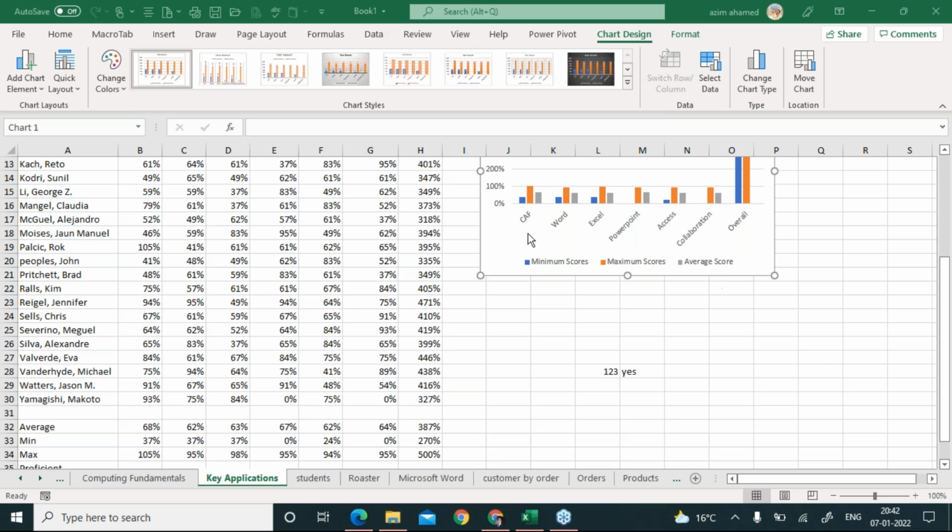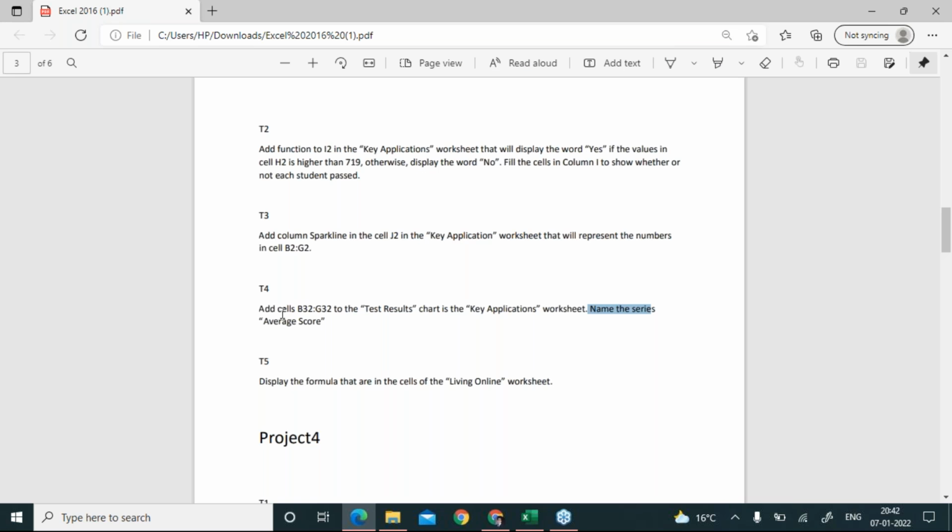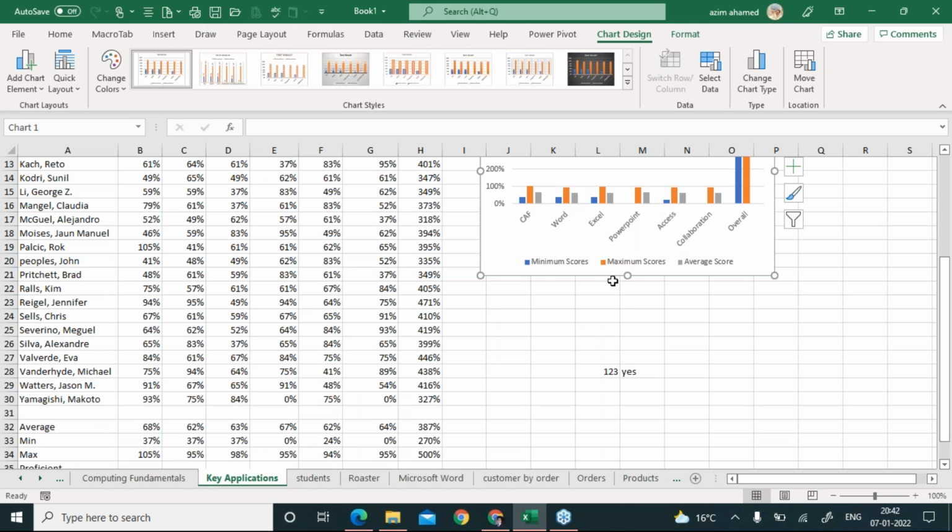Okay, I'm going to repeat this one now. I'm just going to minimize the chat window. Okay, everybody, listen. I am going back to my question again. My question is, there is an existing chart named test result, which is available on the key application sheet, right? You have to add another range from B32 to G32. So how are you going to add this one?